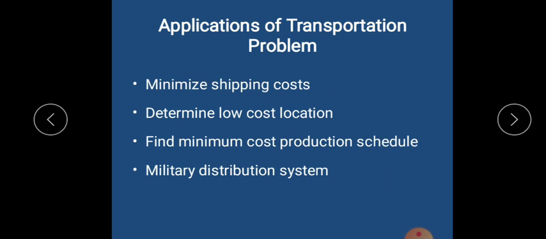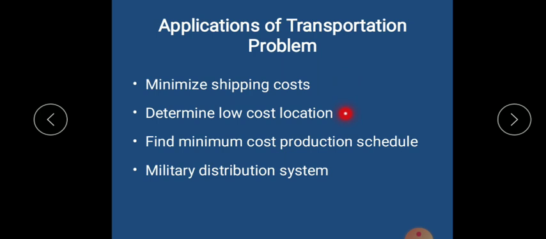What are the applications of the transportation problem? There are four main applications of the transportation problem. From the definition, you might have understood directly that the most important application of transportation is to minimize the shipping costs. Shipping, that is transportation. So you need to minimize the transportation cost. That is why the transportation model is used.